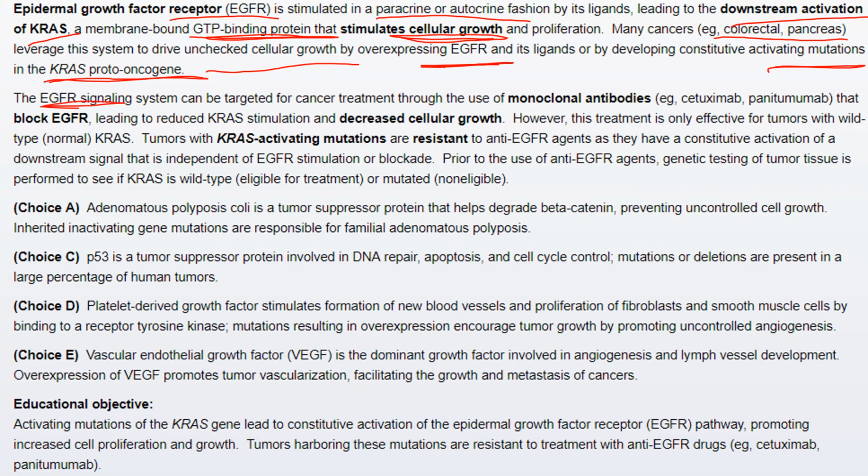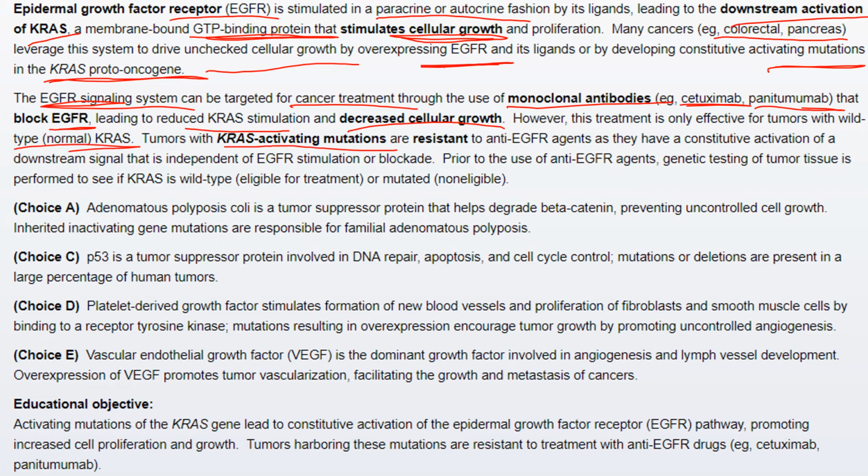This EGFR signaling system can be targeted for cancer treatment through monoclonal antibodies like cetuximab and panitumumab that block EGFR, leading to reduced KRAS stimulation and decreased cellular growth. However, this treatment is only effective for tumors with wild type, or the normal type, KRAS.